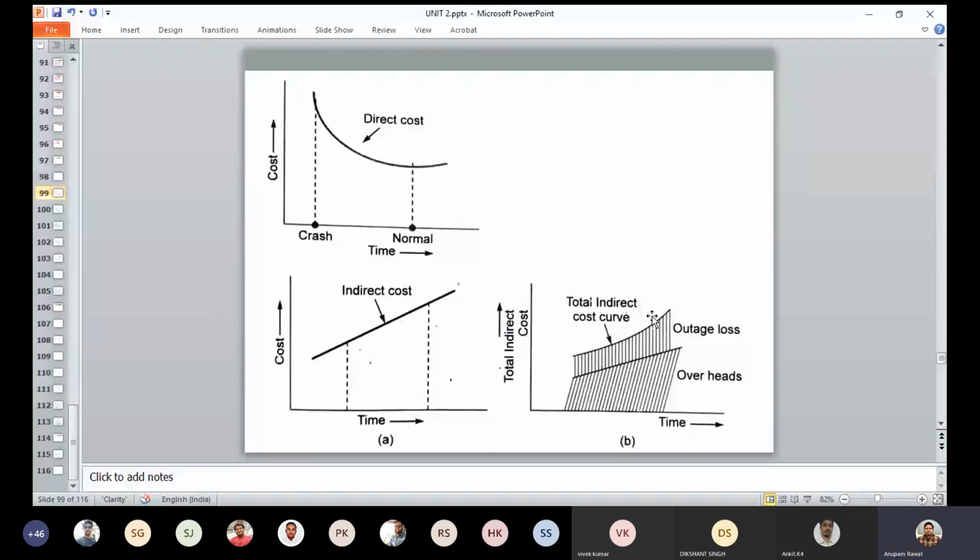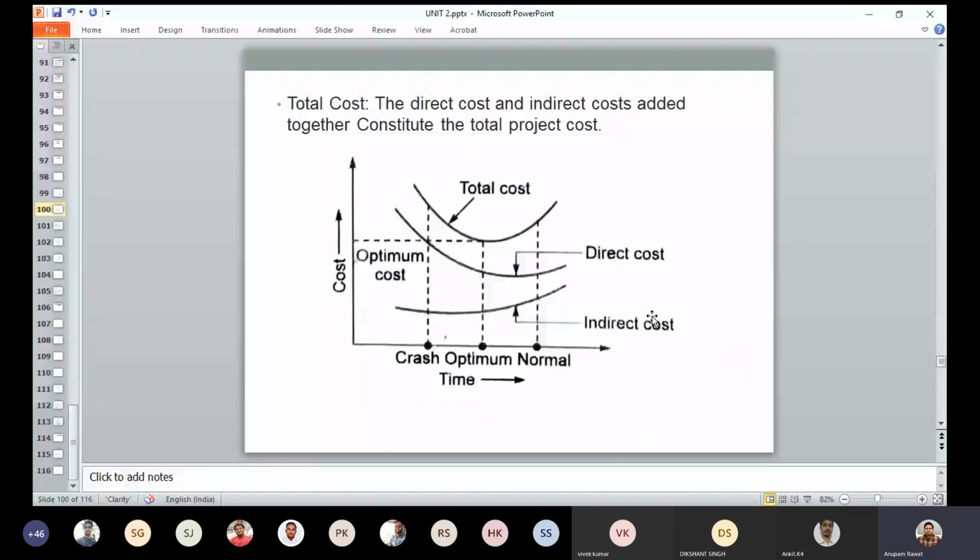Next is total cost. So what is total cost? The direct cost and indirect cost added together constitute the total project cost. Here in this curve, you can see the total cost.